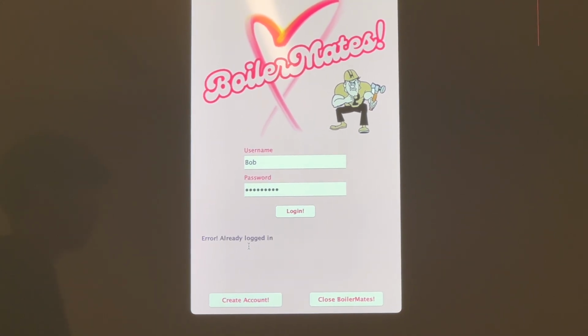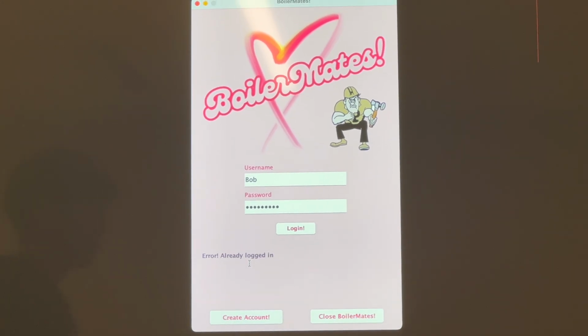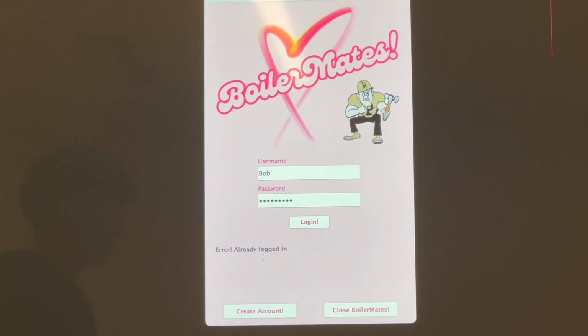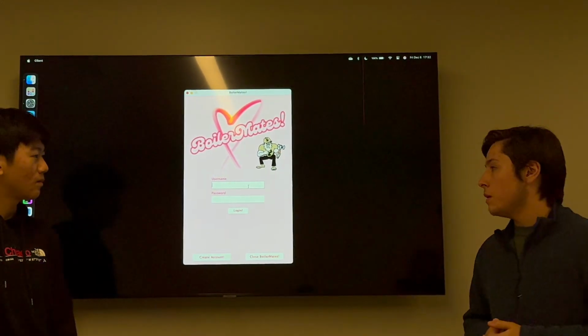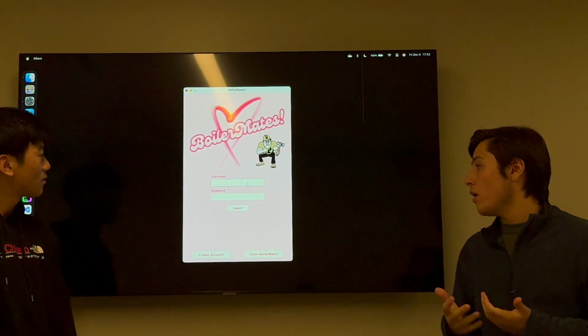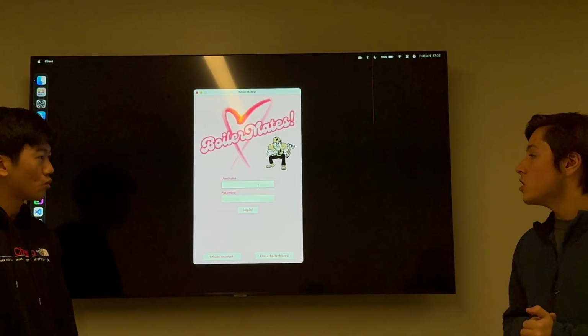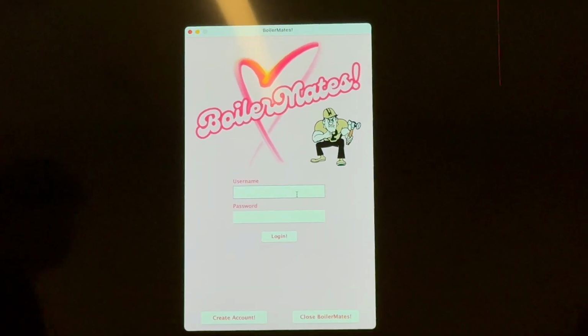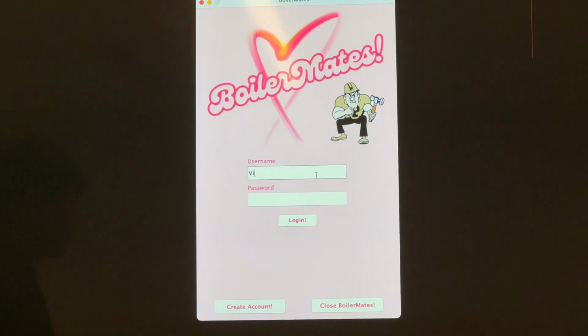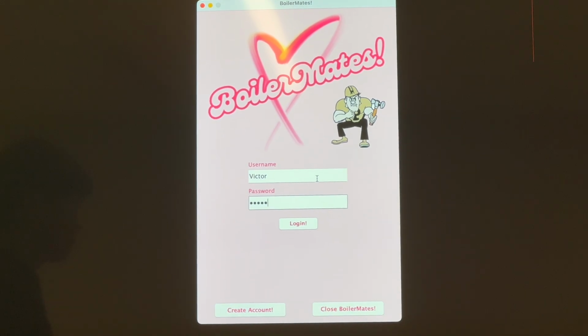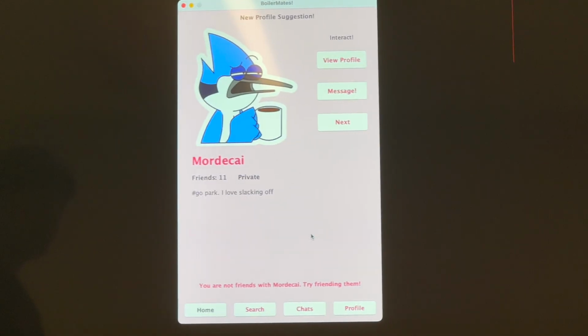And it says already logged in. So no two people can log into the same account at the same time. So let's say we use the app and then it's been a couple of hours and we want to log back in. Since I have my credentials, my username and password, I don't have to create a new account. I can just log in. So let's log in again and boom, it works.